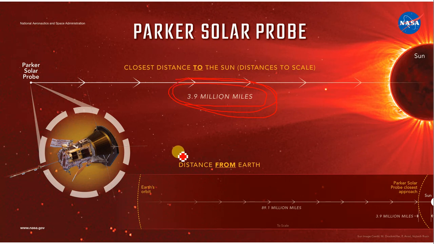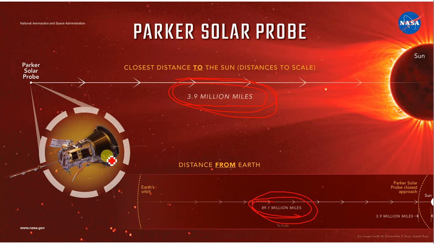If you observe the distance, how small the distance is between the sun and the probe. For example, the distance between the Earth and the sun is nearly 90 million miles, and the distance between the Parker Solar Probe and the sun is 3.9 million miles. So you can expect how near it is to the surface.